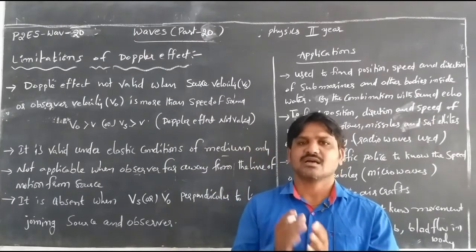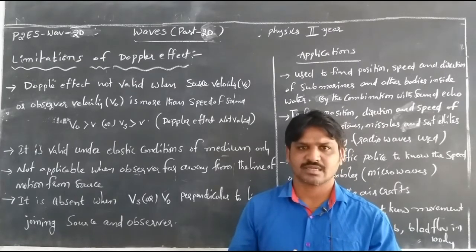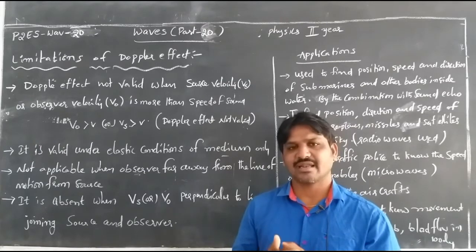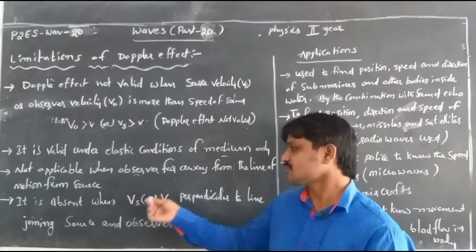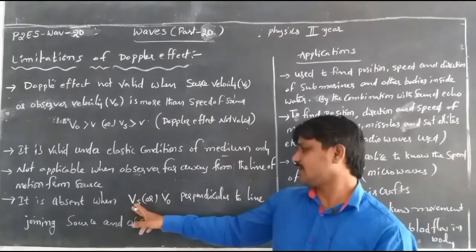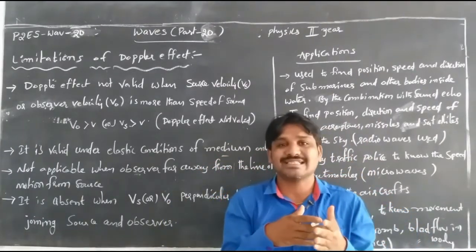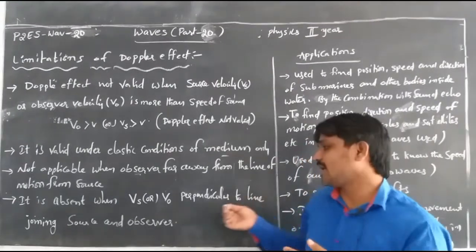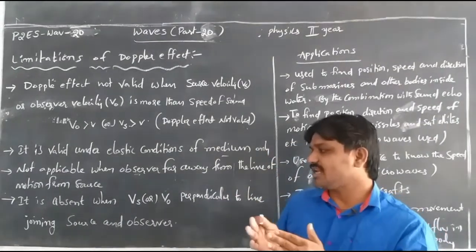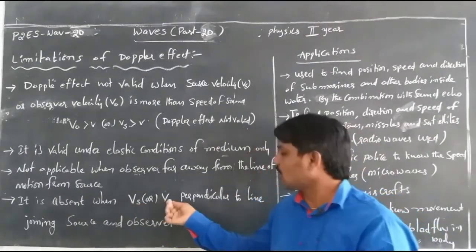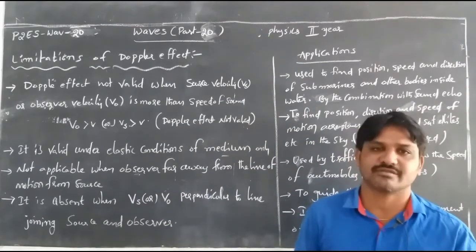The next one: the Doppler effect is absent when the source velocity or the observer's velocity is perpendicular to the line joining the source and observer.